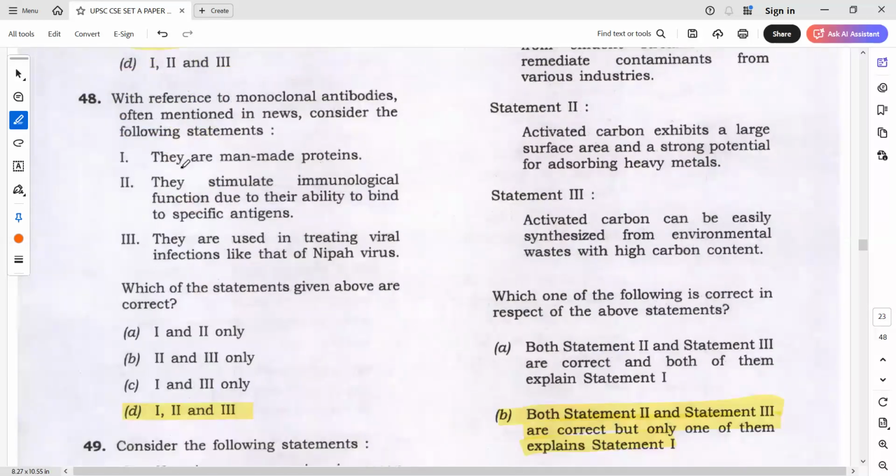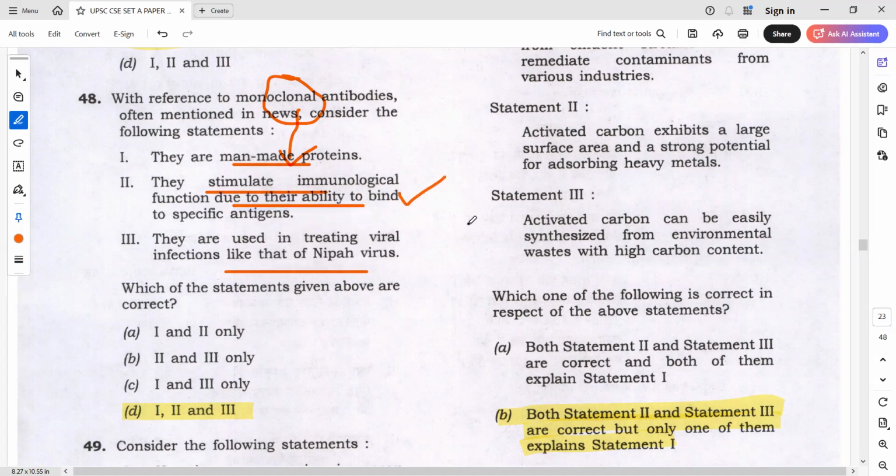Now coming to this question, monoclonal antibodies, we were guessing this question will come in the exam. And if you remember, monoclonal antibodies have been discussed in the class clearly. In the slides also it is there. When the clonal keyword is there, is it man-made? The word clonal, does it go with man-made? Definitely, the clonal word goes with man-made, no issue. They stimulate immunological response due to their ability, and all fine.